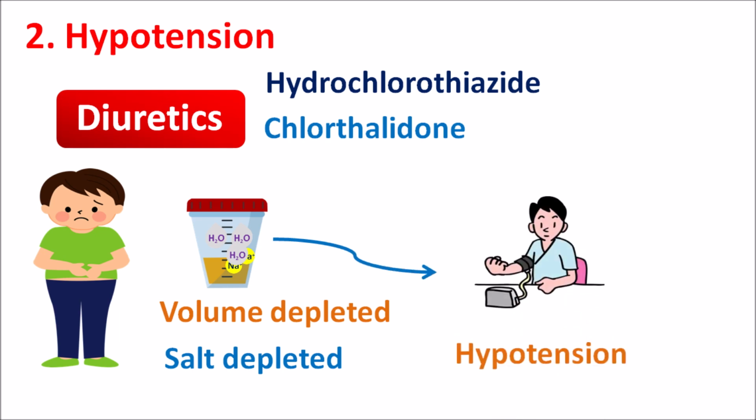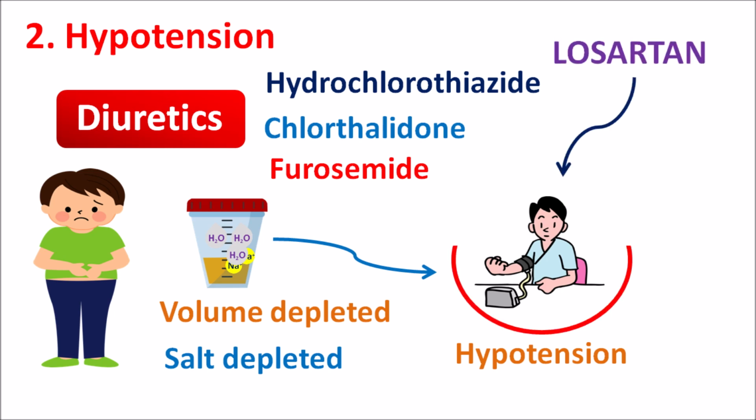High ceiling diuretics like furosemide can also be used in a few cardiovascular complications. If these diuretics are combined with Losartan, then they can produce a significant hypotensive effect. So when Losartan is combined with any of the diuretics, the hypotensive effect can be observed, which may result in orthostatic hypotension. So care should be taken when driving vehicles or working with machinery because of any sudden drop in the blood pressure that can be observed with Losartan when it is combined with diuretics.